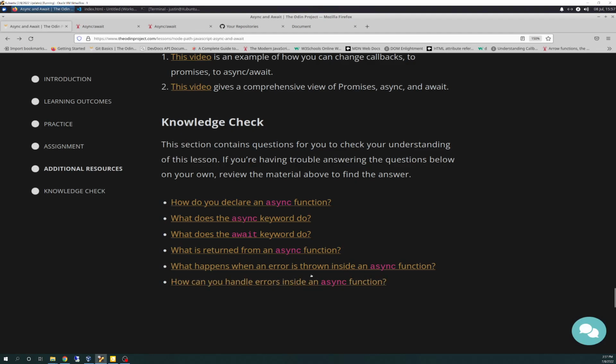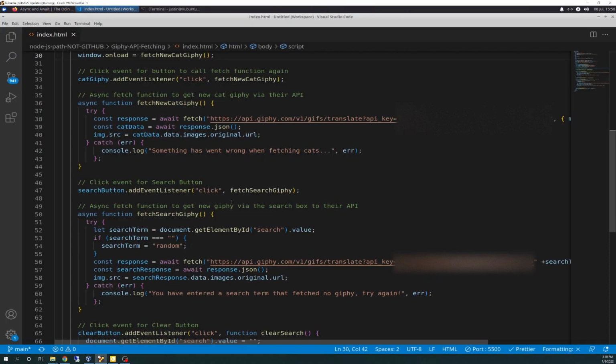So there's that. Now what I'm going to do, and I'll figure this out afterwards on how to blur this out, is show you my updates. So nothing's changed here. I'm not really going to move the screen around, to make it easier for me to blur my API key.